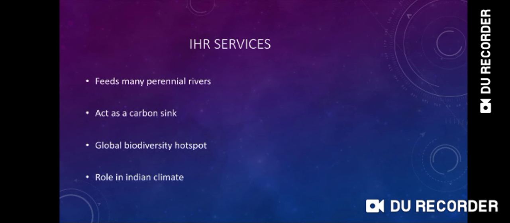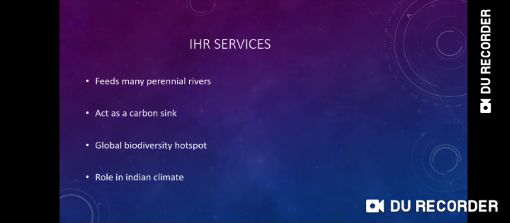Second, it acts as a carbon sink. What do you mean by carbon sink? Carbon sink means capturing the excessive carbon which is present in our environment. In our environment, carbon percentage is only 0.03, but due to some anthropogenic activities like agriculture activities, vehicular emission, and industrial emission, carbon is found in excess. So this carbon causes global warming. So this carbon is harmful for the health of our environment and for the people also.